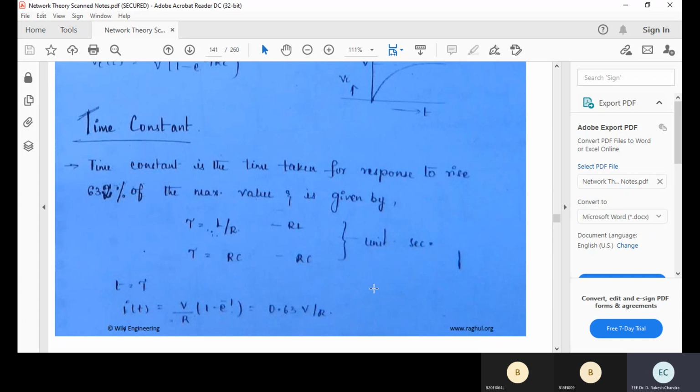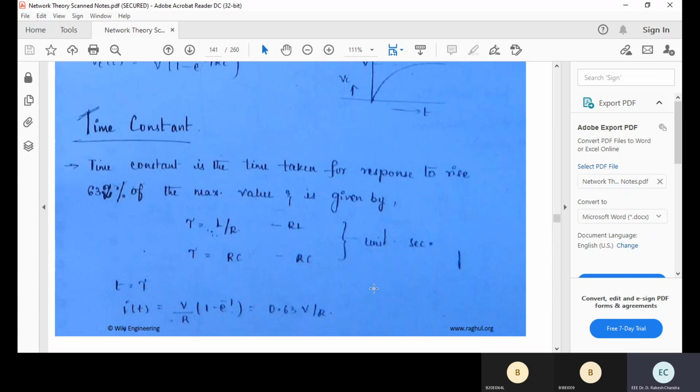That means the current through the inductor when the source is present is V by R into 1 minus e to the power of minus t into L by R, with L by R as the time constant. If you make it 1, then e to the power of minus 1, it will be 0.63.